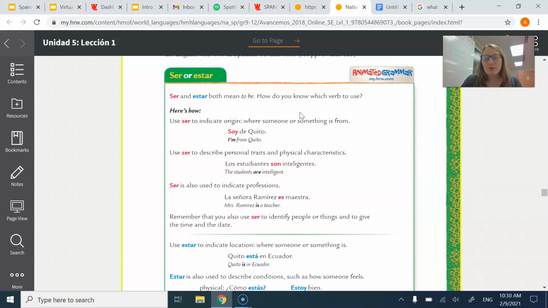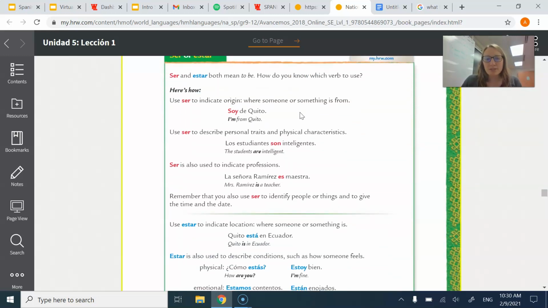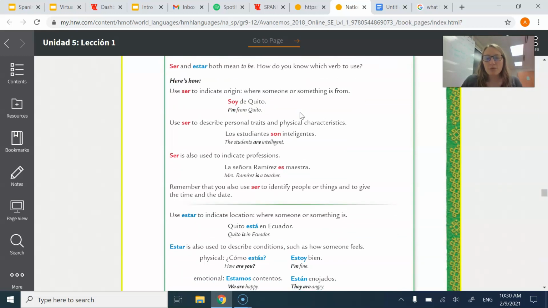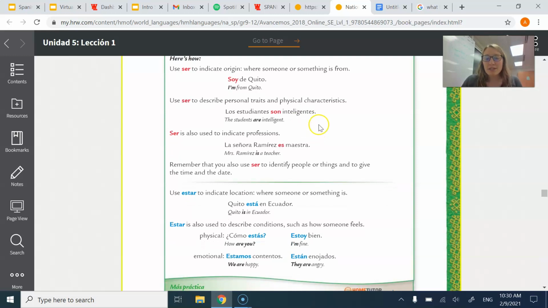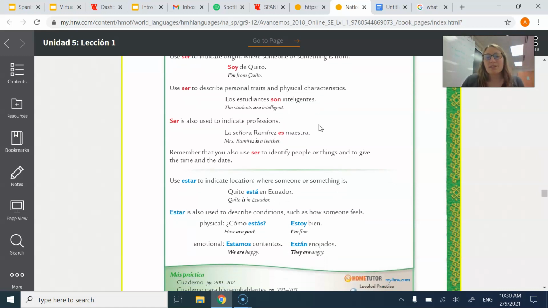So, ser and estar both mean to be. How do you know which verb to use? Ser indicates origin, like we said, soy de Quito. It describes personal traits and physical characteristics. Los estudiantes son inteligentes, right? So sometimes people think, okay, am I intelligent today but not tomorrow? No, you're always intelligent, right? So that's something that is more consistent. That's going to be ser, because that's a characteristic.